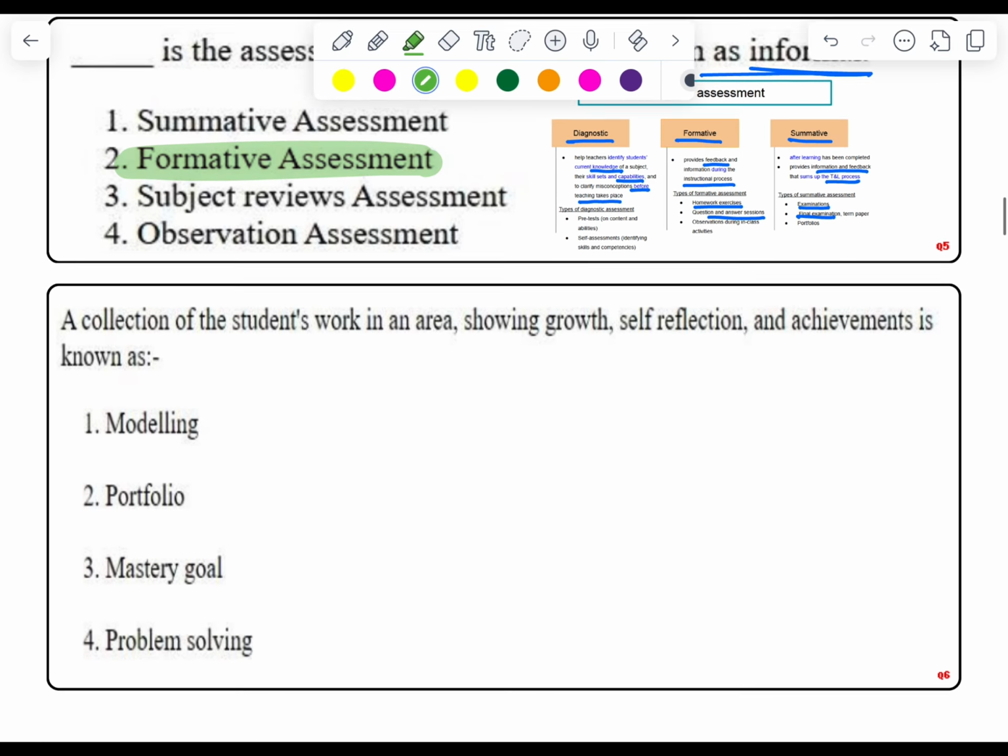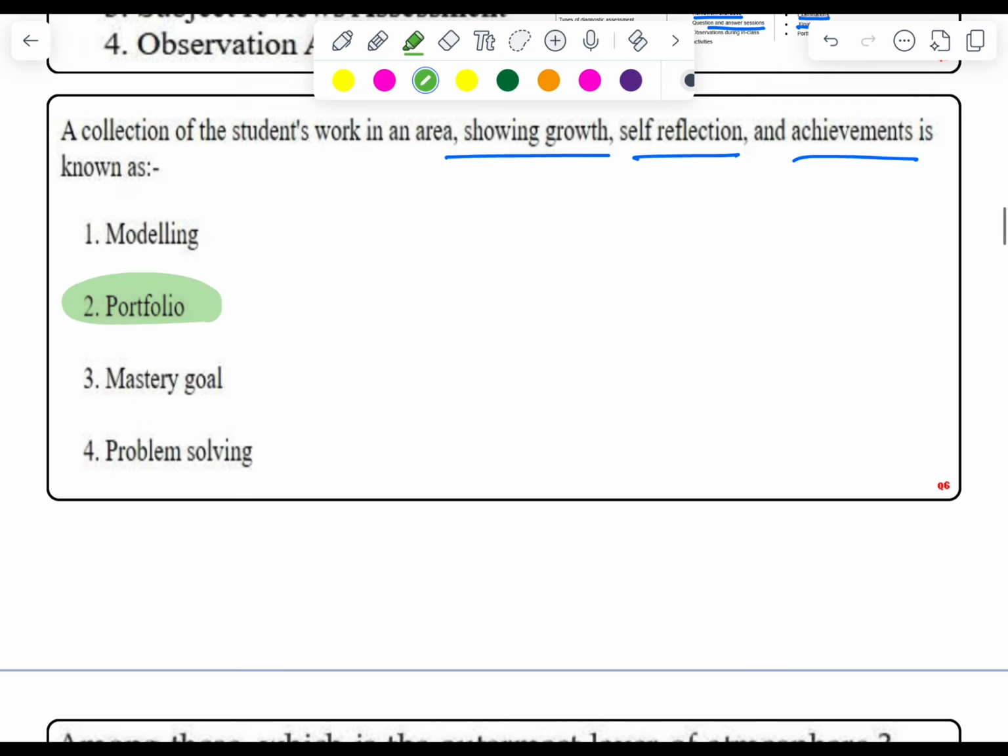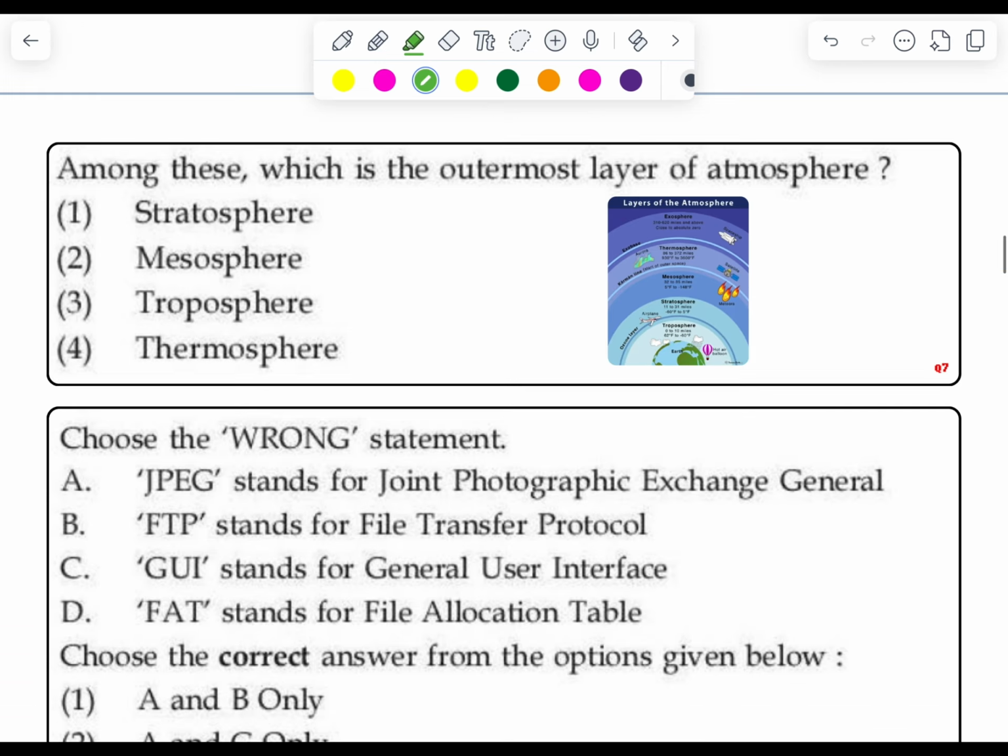Now moving to the next question, question number 6. A collection of students' work in an area showing growth, self-reflection and achievements is known as portfolio. It is a very easy question. And moving to the next question, question number 7.